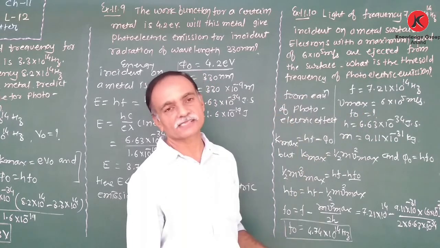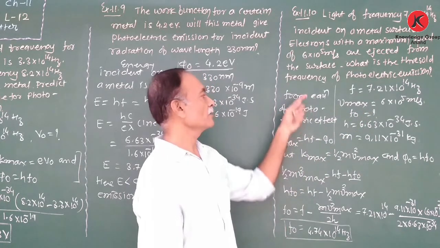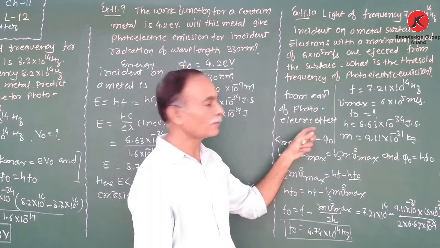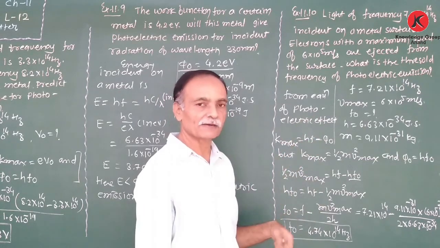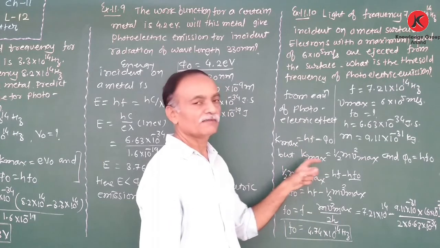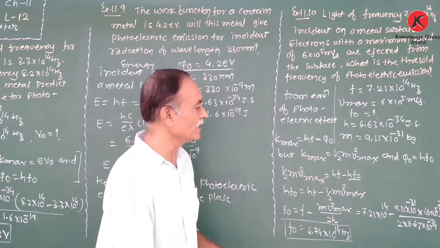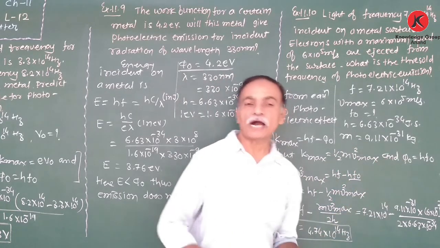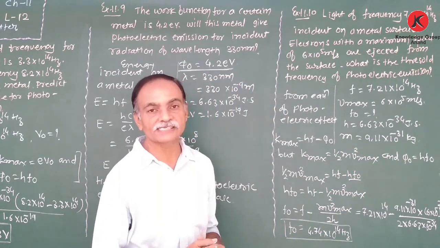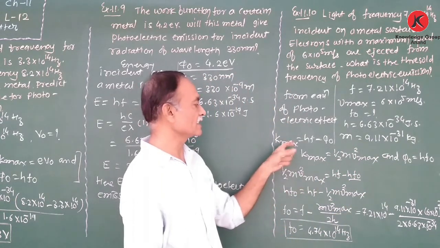We have to find out the threshold frequency. So from Einstein's equation for photoelectric effect, K maximum is equal to hf minus phi 0. But we know that maximum kinetic energy is equal to half m v square maximum. And phi 0, the work function, is equal to hf0. And we substitute in this equation.